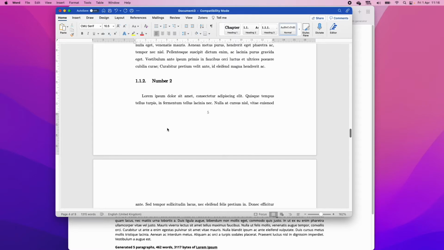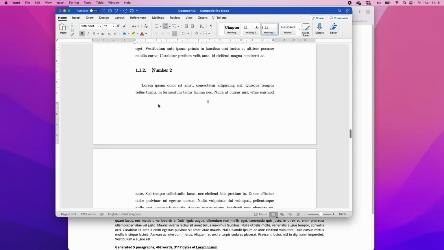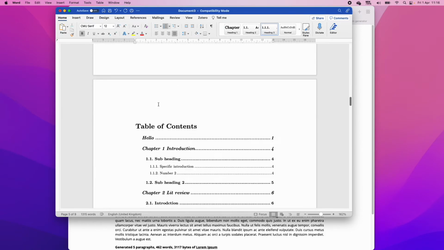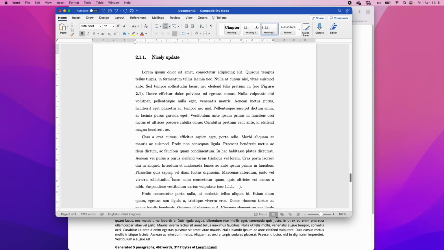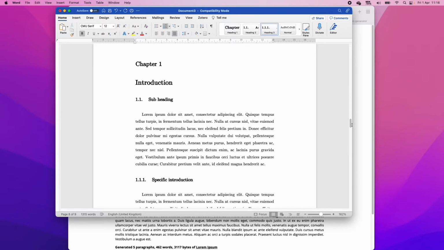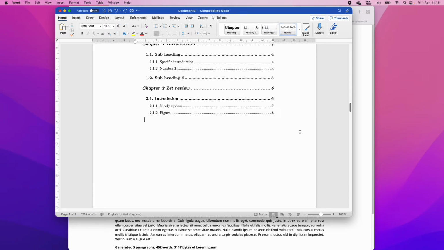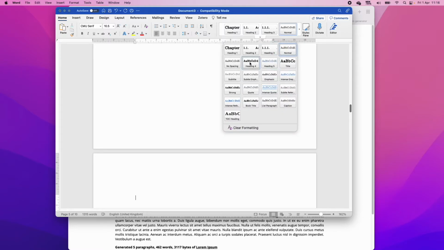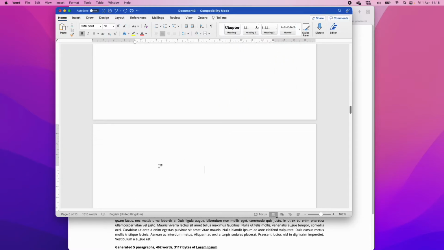So say we wanted to go to number 2, we go to number 2, which becomes super useful when your thesis is a few hundred pages long, and rather than scrolling all the way down, you can just go to the bottom, and you're then linked to that section. So table of figures is the same. So let's go down. For some reason, I'm not exactly sure why, it doesn't automatically give you a table of figures title, so you're going to have to write that in yourself.